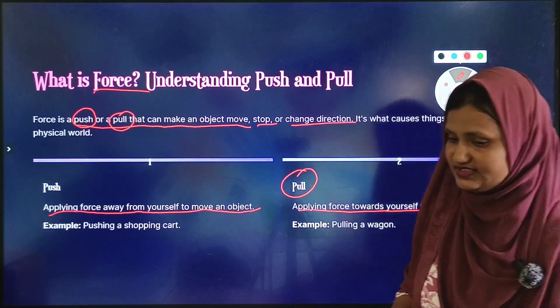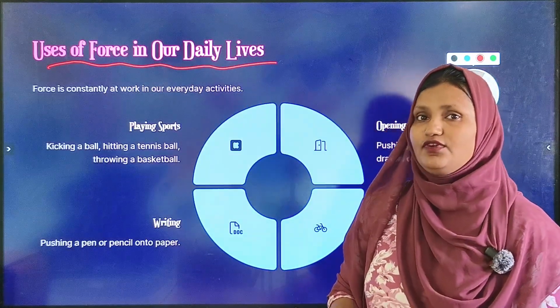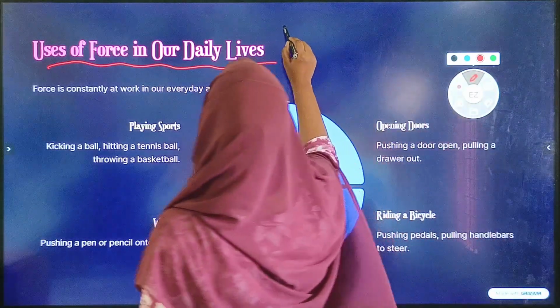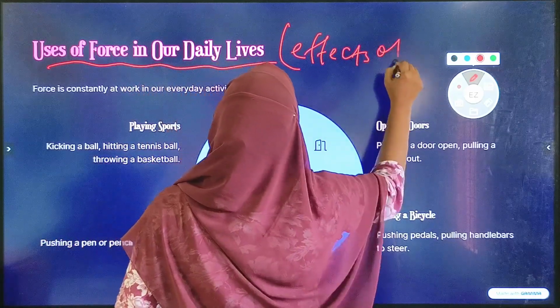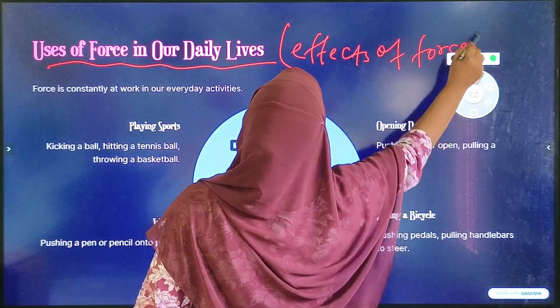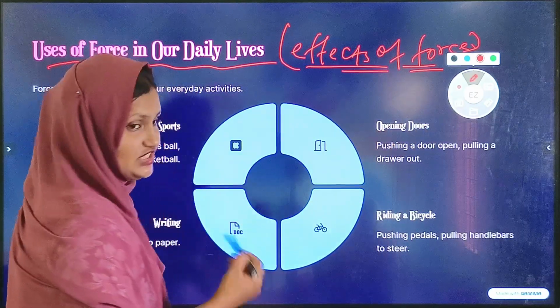Okay, next, uses of force in our daily life, and before that we will understand some effects of force. What are the effects of force, or what can we do by using force?